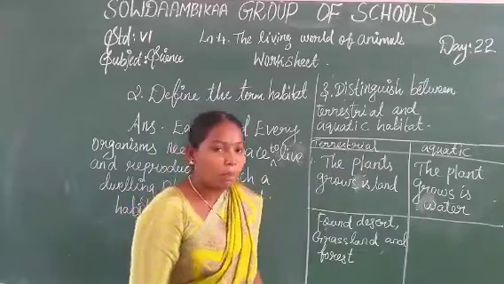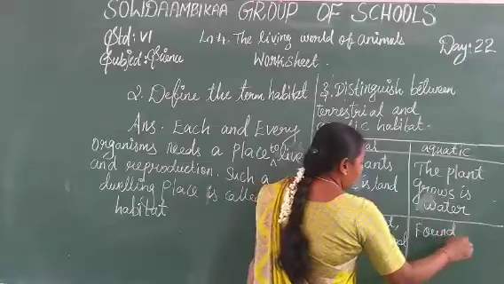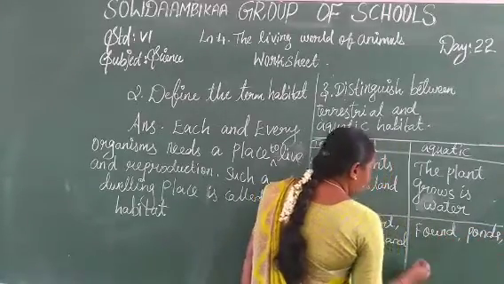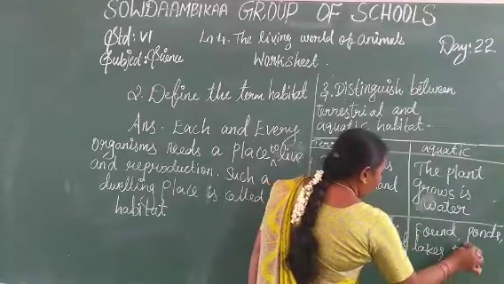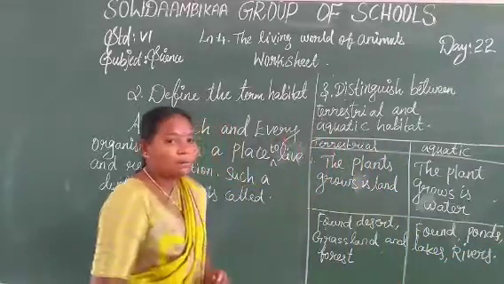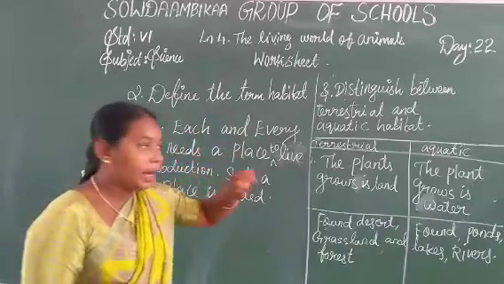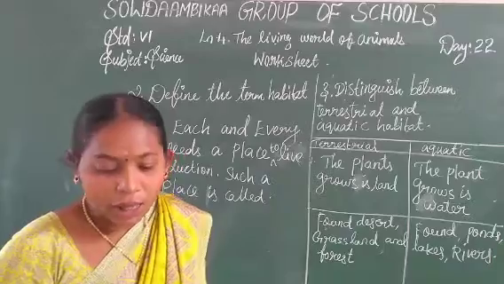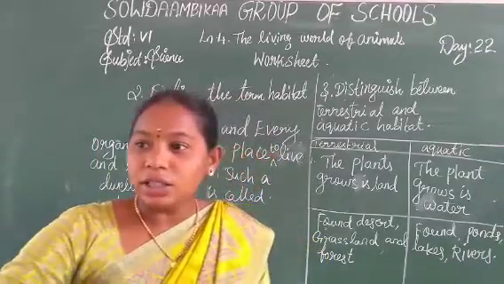I mean found in pond, lake, river. This is an aquatic habitat. Do you understand? So you understand the two questions: the definition of habitat, and the difference between terrestrial and aquatic habitat. Do you understand, children?